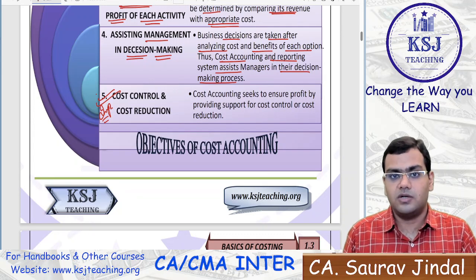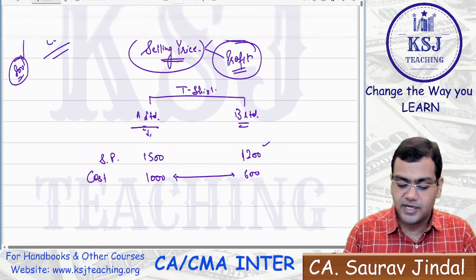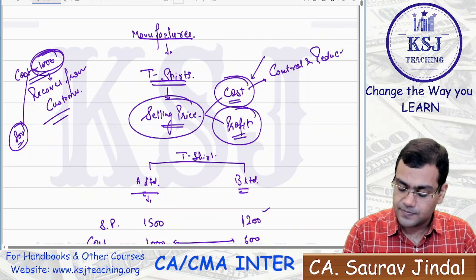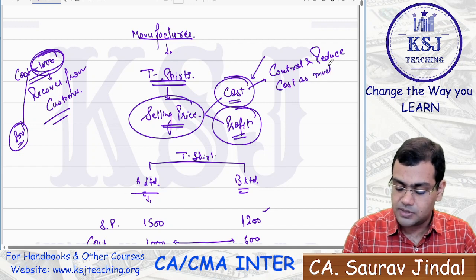The cost control and cost reduction: the ultimate objective of any business is to control and reduce cost as much as possible. So what will be the impact of that?